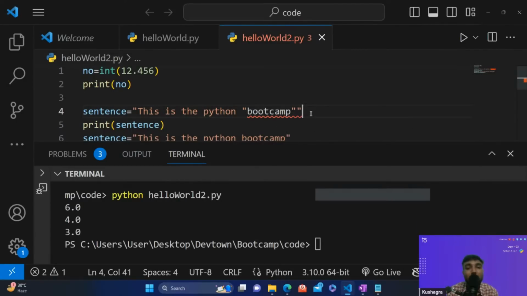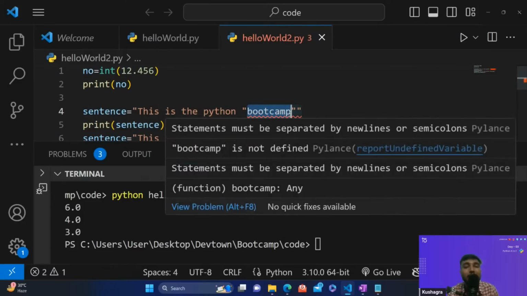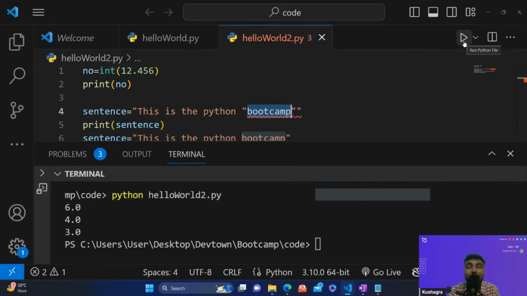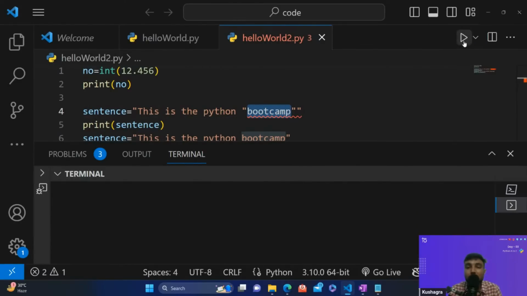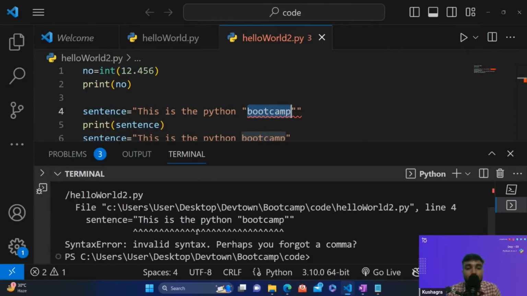But since double inverted commas mark the end of a string in Python, the Python interpreter will take it like, okay, over here is the end of the string, and over here a new string is going to start from here, and whatever I have written over here, there is an error in this. It would be considering what you have written over here and not understanding it. So let's just run this code and see what exactly we are getting. Okay, so you can see at line number 4, that's the same line we have got an error.